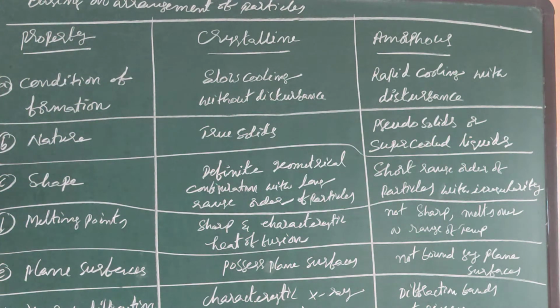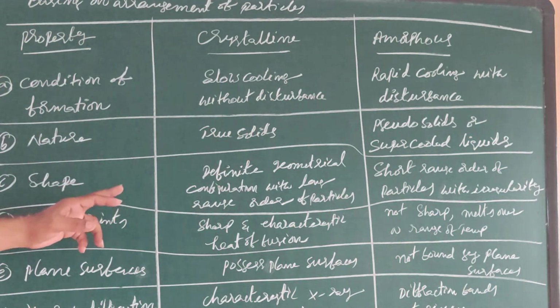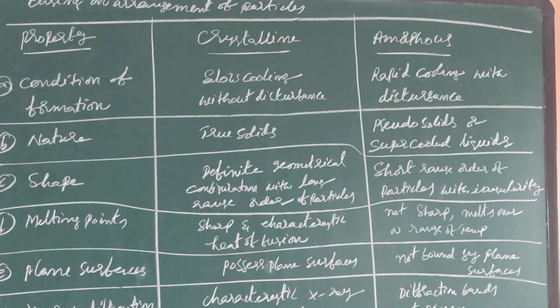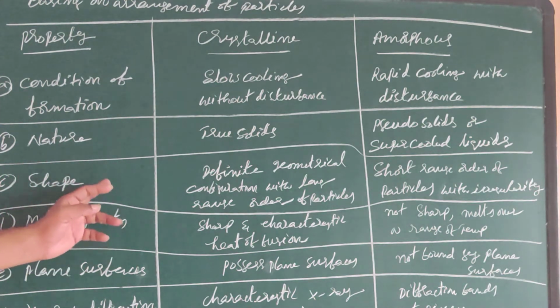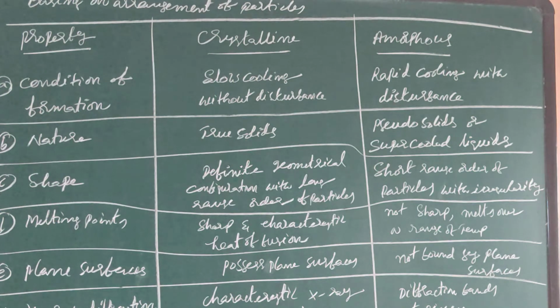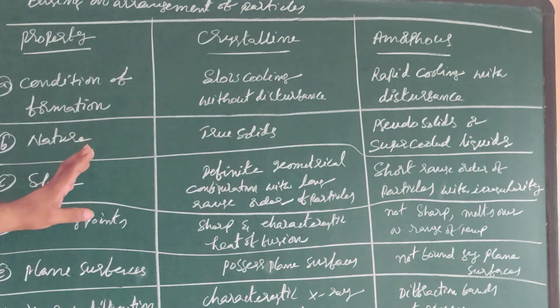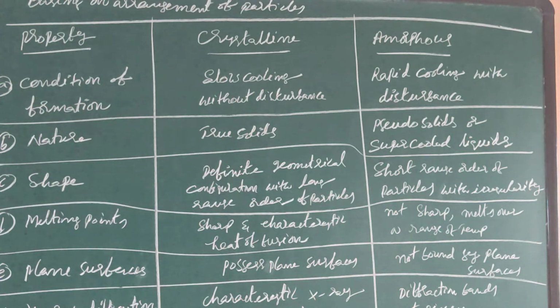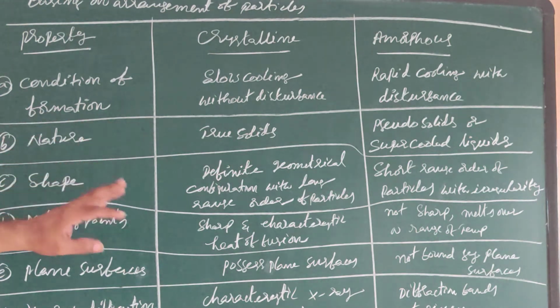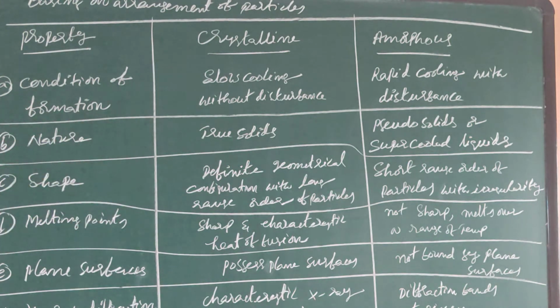Next one, shape. Crystalline solids have definite geometrical configuration. Please observe here, definite geometrical configuration with long range order of particles. But amorphous solids have short range order of particles with irregularity.